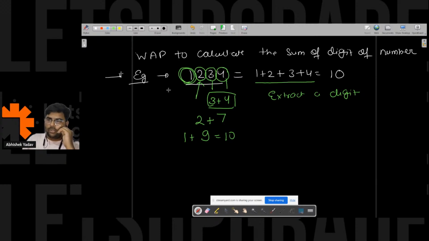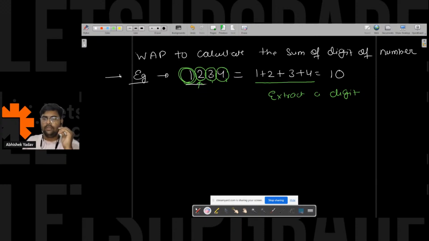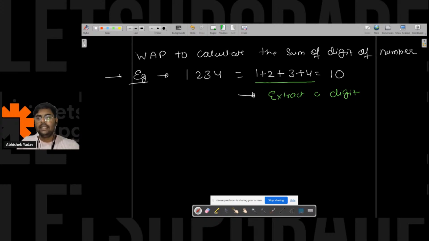So now I am able to see that I have to extract a digit. What will be the way? Let's try to write the question again: 1, 2, 3, 4. One observation is clear: I have to extract a digit. So there are two possibilities. Either you can extract the first digit, or you can extract the last digit, right, everyone?